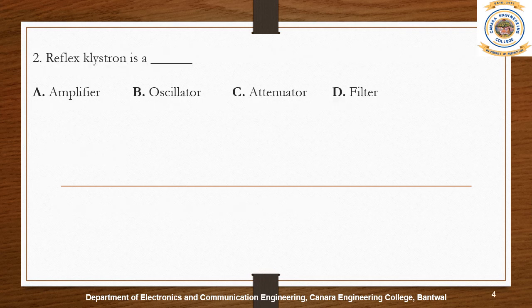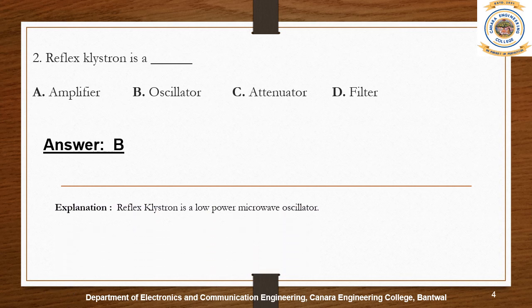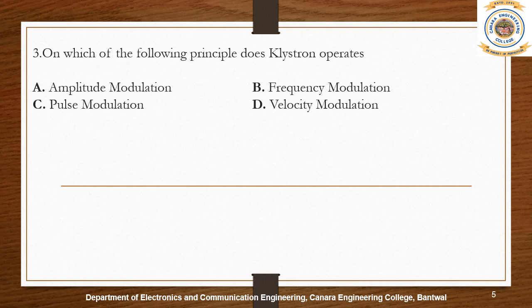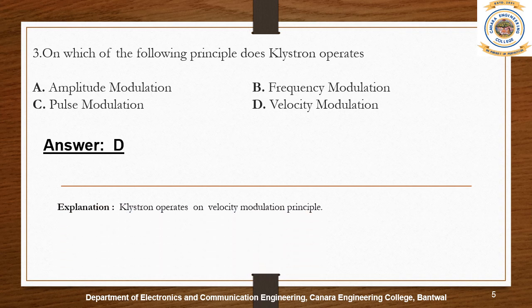Reflex klystron is a low-power klystron tube with a single cavity which functioned as an oscillator. In the reflex klystron, the electron beam passes through a single resonant cavity. Klystron is a microwave device that works on the principle of velocity modulation: modulation in velocity of a beam of electrons or ions caused by passing the beam through a high-frequency electric field, as in a cavity resonator.